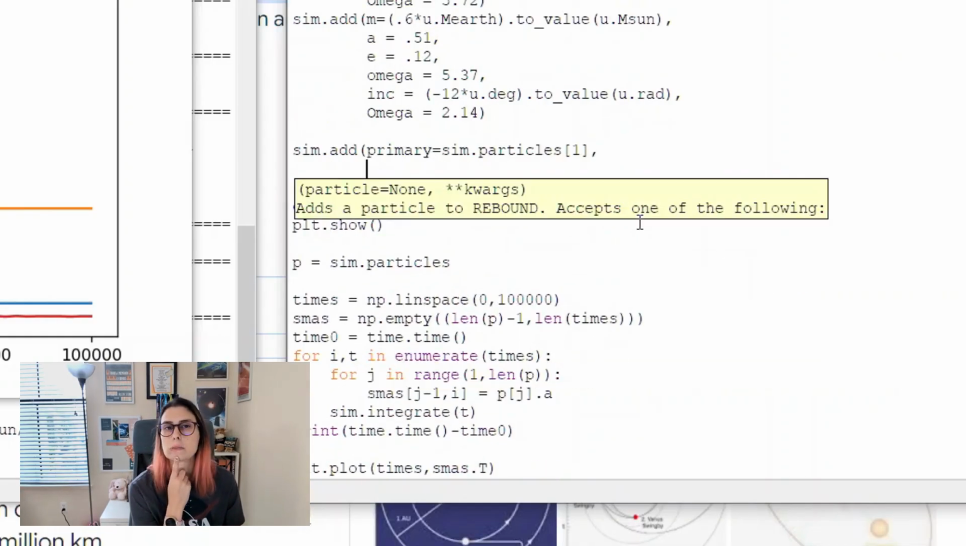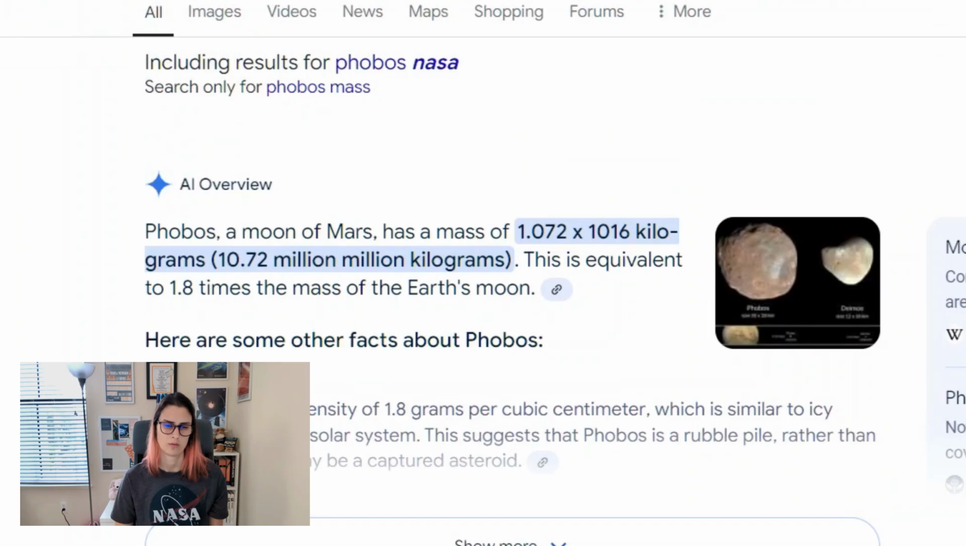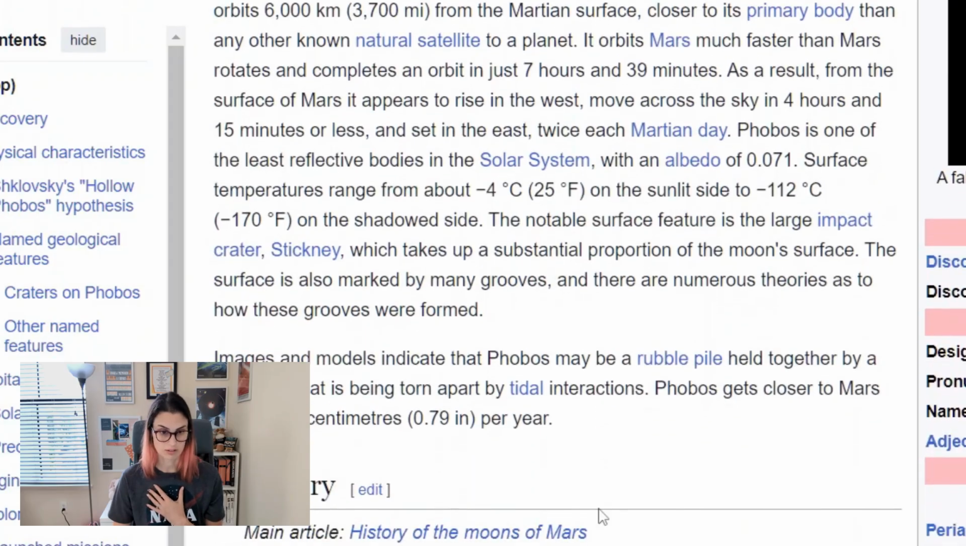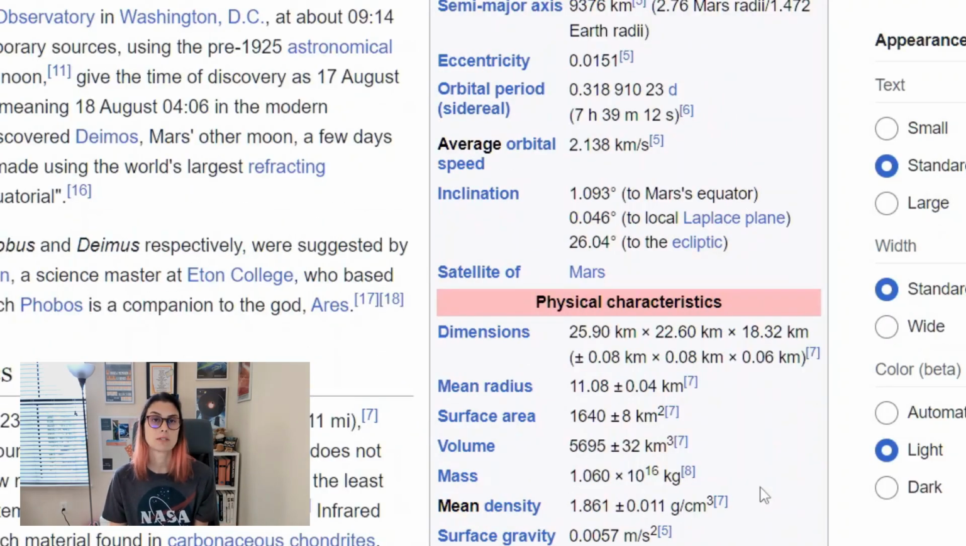Okay, this is going to be a small moon. We'll say a little bit bigger than Deimos and Phobos. Let's look up their masses. Phobos has a mass 1.8 times the mass of Earth's moon. God, AI is dumb. What a great example of how you should not trust those stupid AI summaries. The mass of the Earth's moon is 7.3 times 10 to the 22 kilograms. Phobos is 1 times 10 to the 16th. Okay, anyway. So let's make it about 10 times more massive than that. 2.1 times 10 to the 17th kilograms.